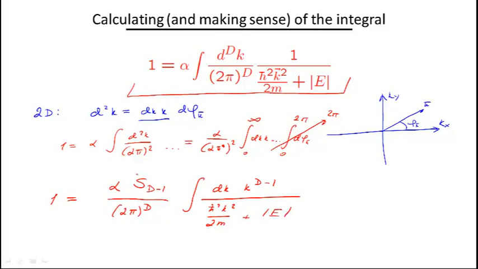This S_{d-1} is the integral that comes out of the angle. So in 2 dimensions it will be simply 2π. I wrote it in this form because it corresponds to a (d-1)-dimensional sphere. In 2 dimensions it would be basically integrating over the circle. In 3 dimensions it would be integrating over the solid angles that cover the entire sphere. So S_1 is equal to 2π, as we just found out. S_2 is going to be equal to 4π. We can formally introduce S_0, which is just 2. Etc.